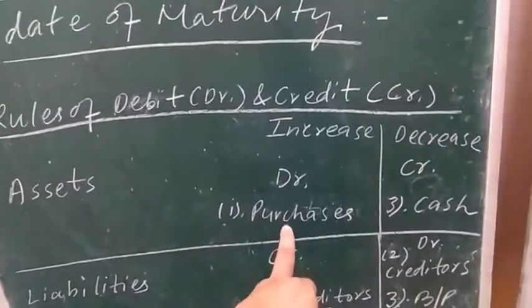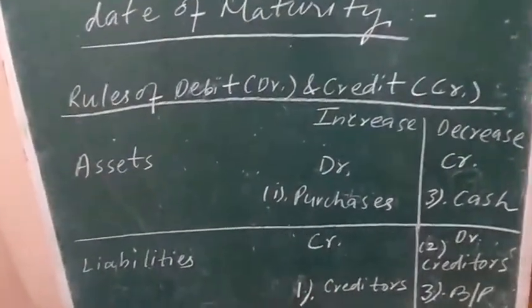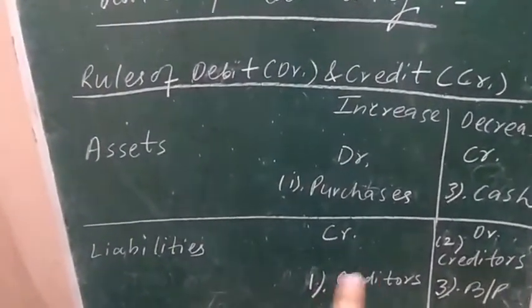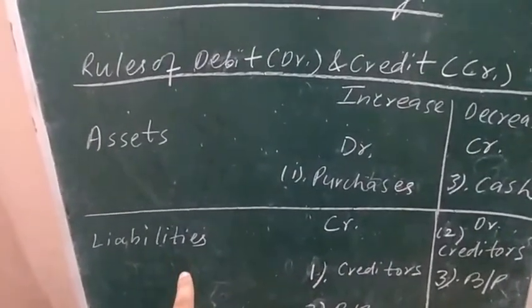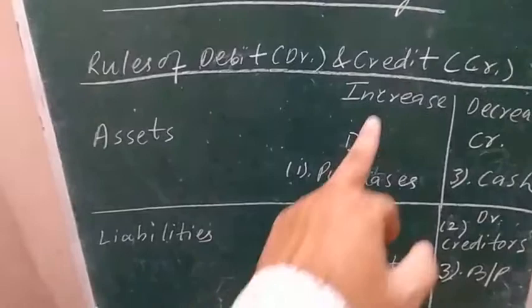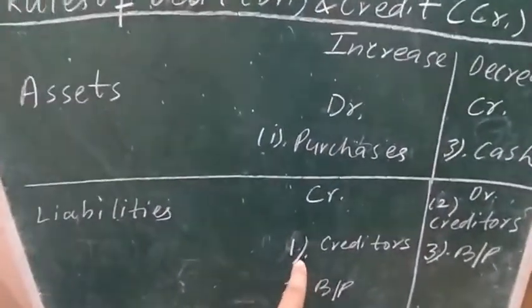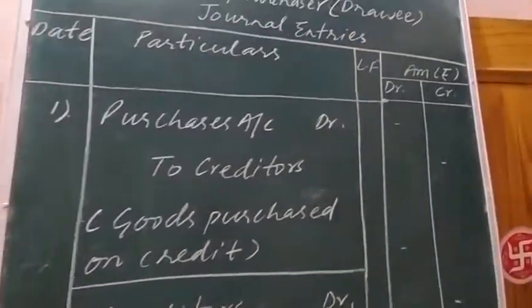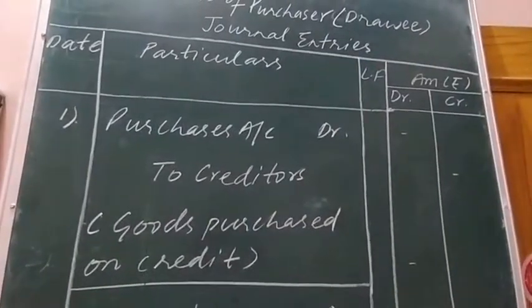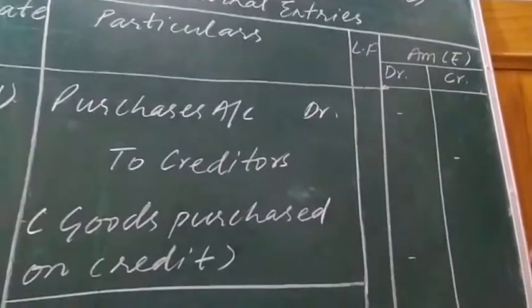But these goods are purchased on credit basis. Whenever the goods are purchased on credit, the creditors increase, and creditors being liabilities are shown on the credit side. So the journal entry here is purchase account debit to creditors account, and the narration I have shown here: goods purchased on credit.